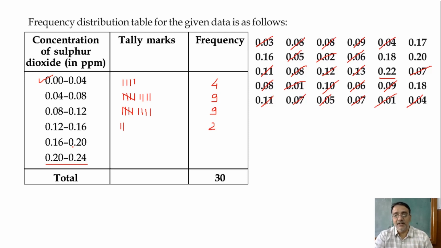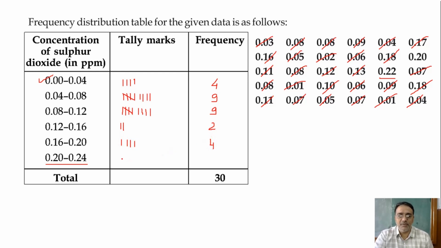And the next one is 0.16 to 0.20. 0.16 is included, 0.20 is not included. So first row only one number is there. 1, 2, 3, 4. So we are getting 4. And the last one is only 2.